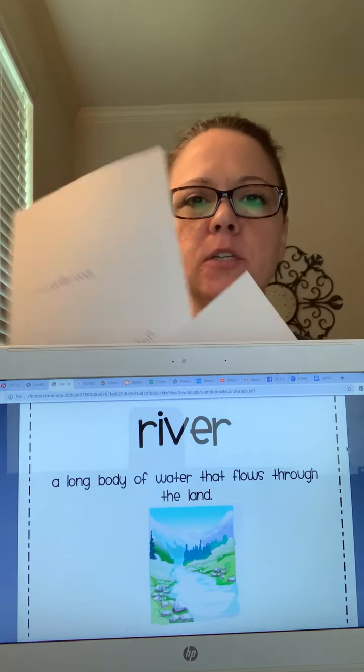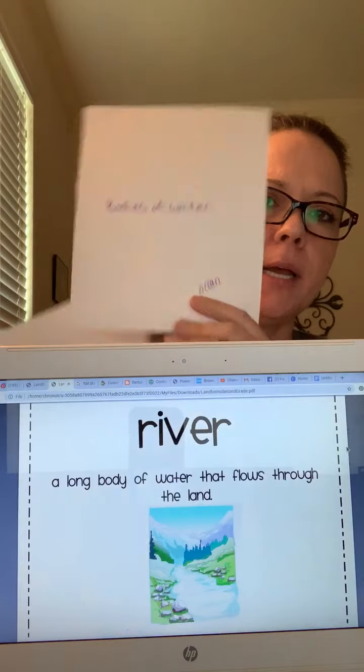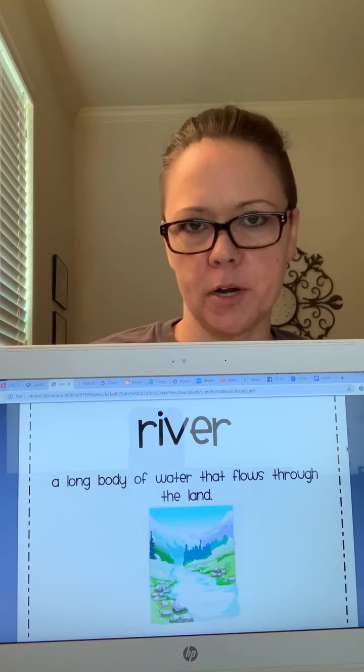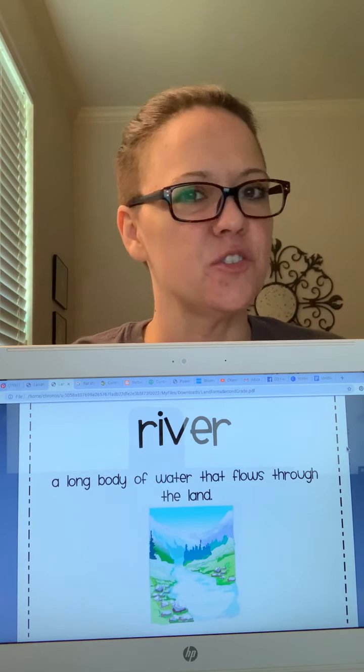Okay, so you should have some pictures on landforms paper and you should have some on the bodies of water paper. These are not all the types of bodies of water or all the types of landforms, but those are the only ones that we're going to add to our paper now, okay? You can save these papers and we will add more later.